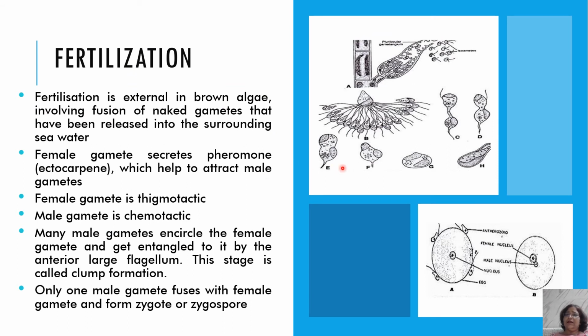This is the clump formation, this is the fertilization, and this is how many male gametes try to attach, but this is the female gamete, and then fertilization takes place. First plasmogamy, then karyogamy takes place, and the zygote or zygospore is produced.